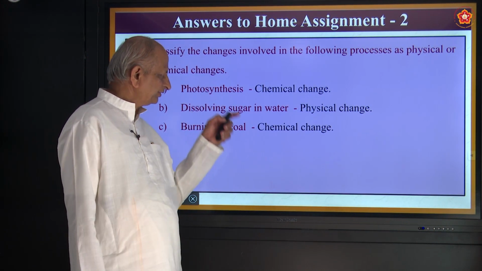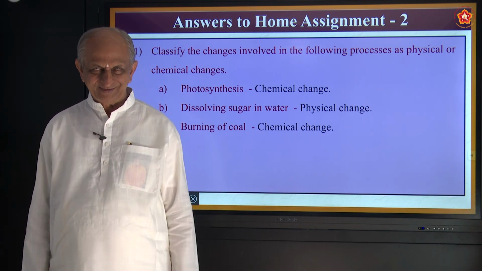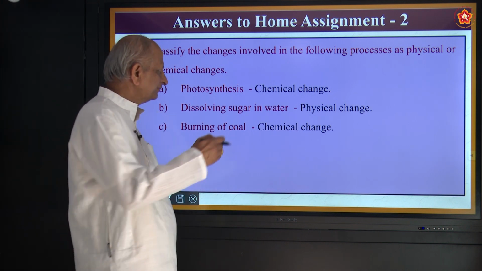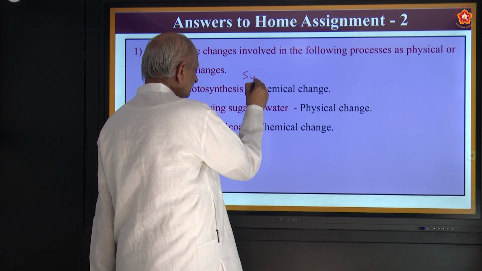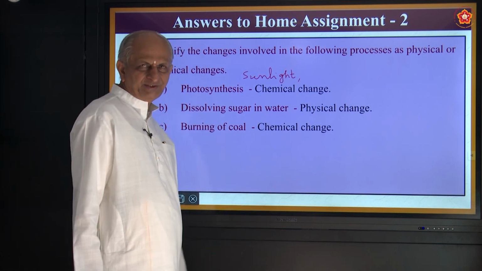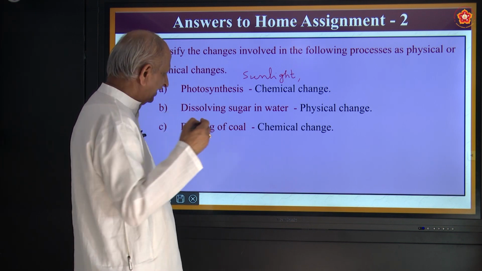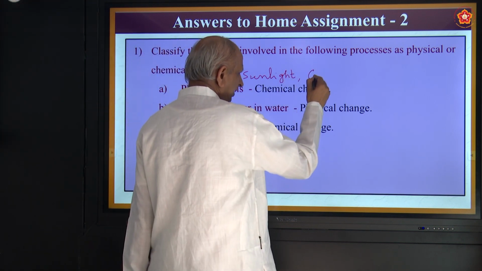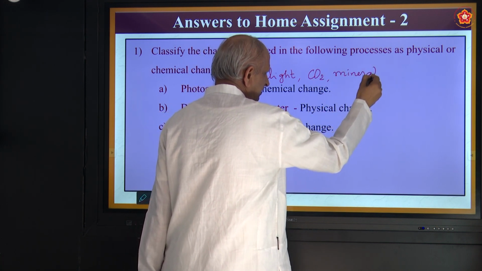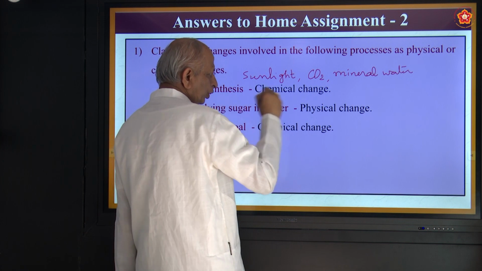So what is photosynthesis? It is the preparation of food in plants. How do they prepare food? They take four things. One is sunlight. Come on, what else? The other three things, can you tell? You already studied photosynthesis, correct? Sunlight, carbon dioxide, mineral water, and also chlorophyll.